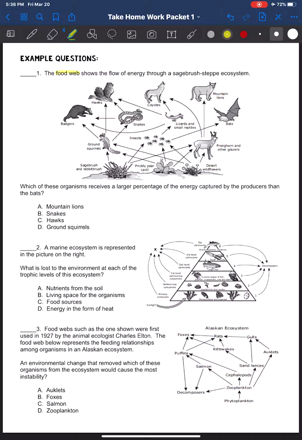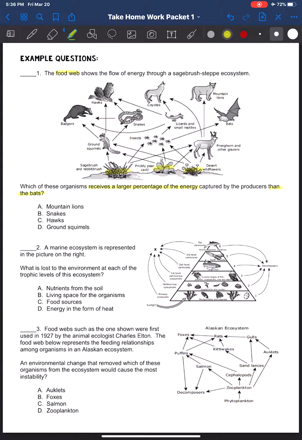So the question is going to ask which of these organisms receives a larger percent of the energy captured by the producers, so from the producers, than the bats. So I'm going to look at my producers. Where are my plants? My plants are going to be here, here, and here.